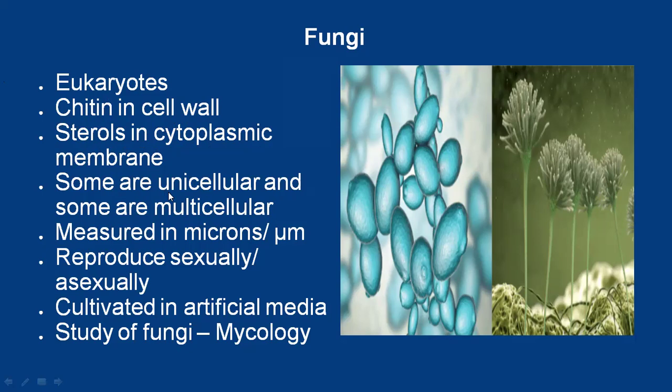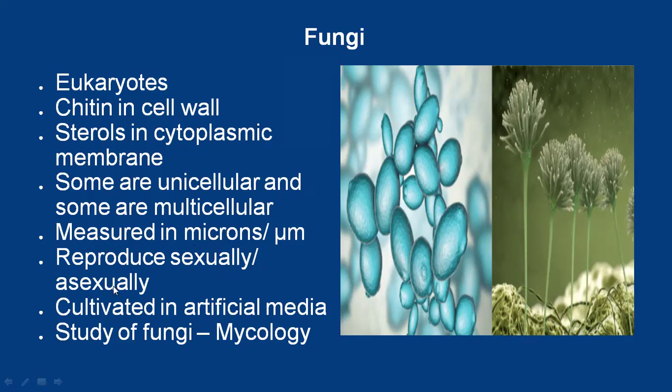Some fungi are unicellular organisms and some are multicellular. Cryptococcus neoformans is a unicellular organism, and Aspergillus or Penicillium are multicellular organisms. Their size is measured in microns or micrometers, and they reproduce sexually, asexually, or by both.